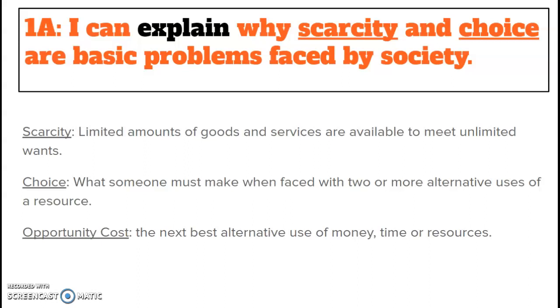So we live in a world of scarcity. People want and need a variety of goods and services. It implies that human wants are unlimited, but the means to fulfill them are limited. At any one time, only a limited amount of goods and services can be produced. So basically, this is saying that we have unlimited wants, but we have limited goods and services that can be produced at any given time. So this means that we do have to make a choice on what it is that we produce and what we buy. So since we live in a world of scarcity, a society can produce only a small portion of goods and services that its peoples want.